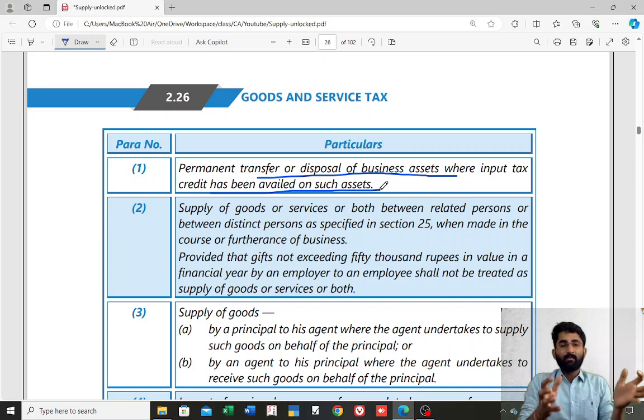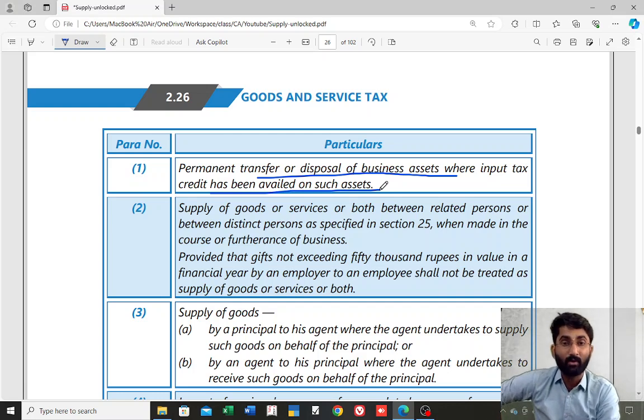Now what am I doing with this plastic buckets? I am selling these plastic buckets. What I have done, I sold 9 plastic buckets and 1 plastic bucket I gave to my wife free of cost. And what has happened here? On all 10 plastic buckets I have taken ITC. I availed ITC on 10 plastic buckets.